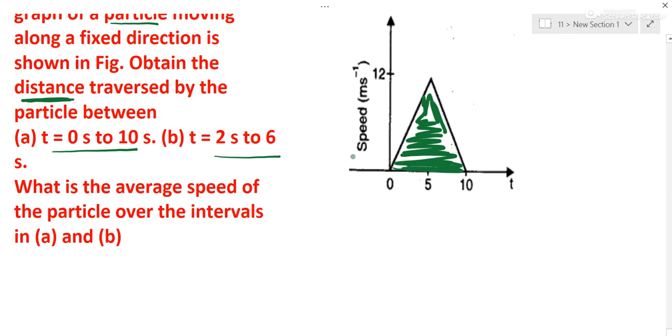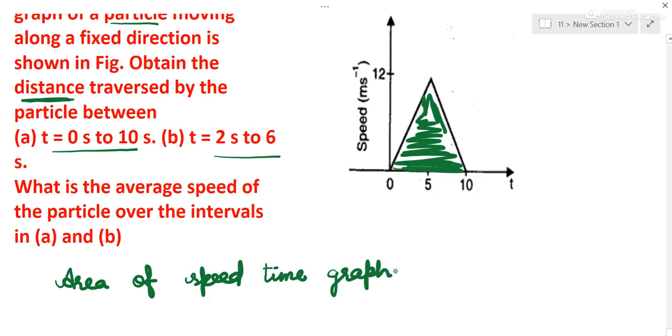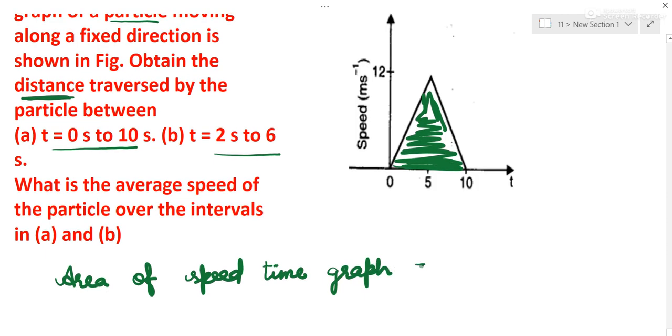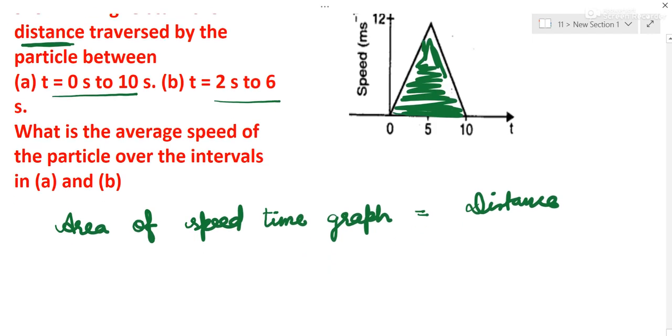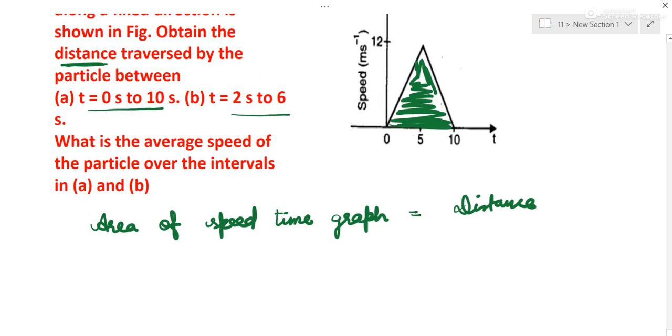As we know, the area of a speed time graph gives us distance. So we can find the distance traveled like this.